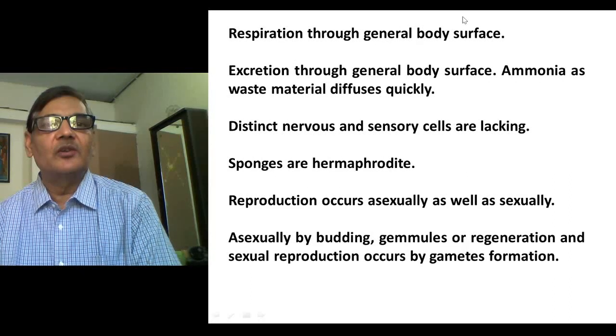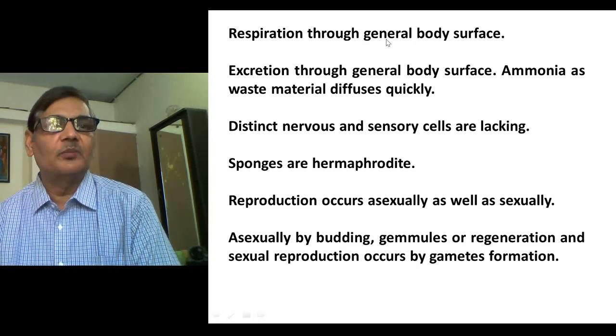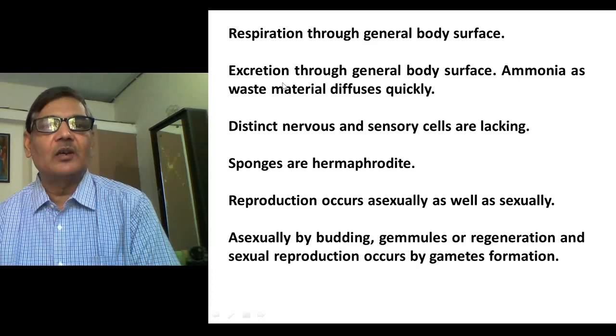Then respiration occurs through the general body surface, that is, exchange of oxygen and carbon dioxide is possible to the cells which line the inner and outer part of the body, like the pinacocytes or choanocytes. They are capable of helping in this process. Excretion also occurs through the general body surface. Ammonia is the chief excretory product, and that diffuses outside the body quickly into the water, or you can say the water currents which actually enter the body carry